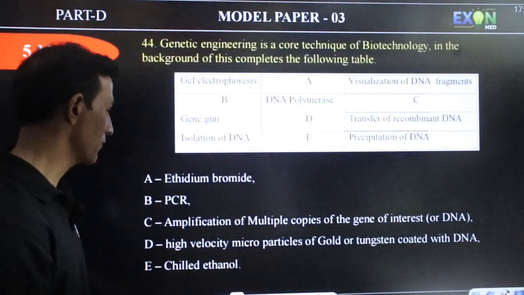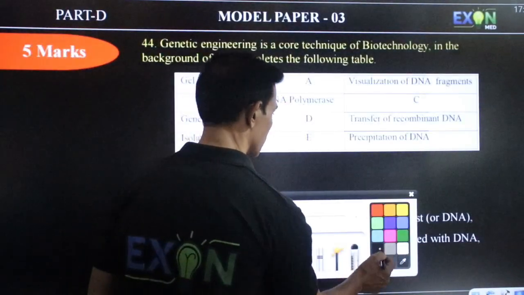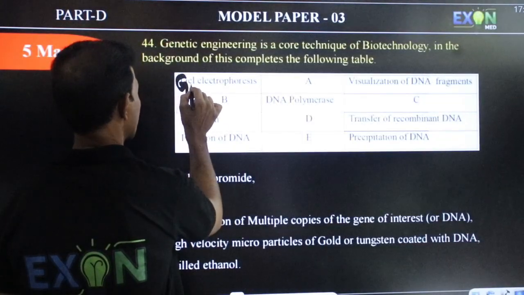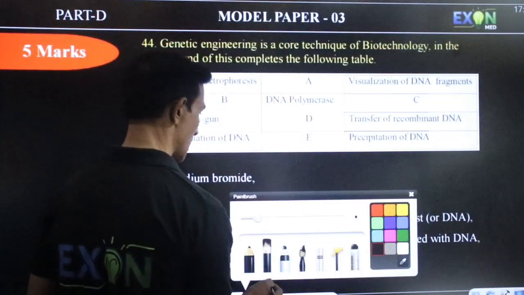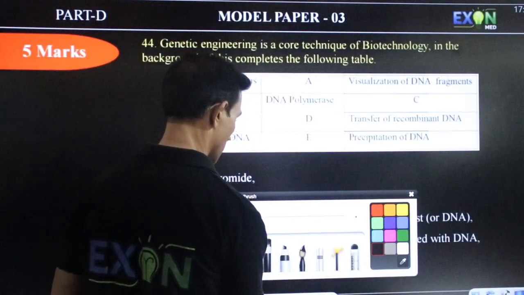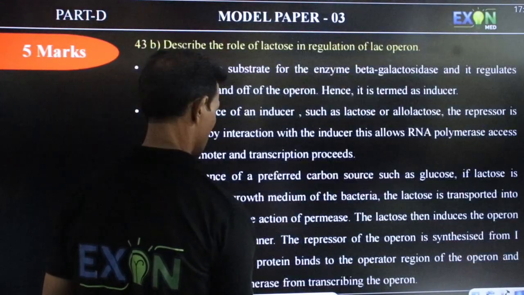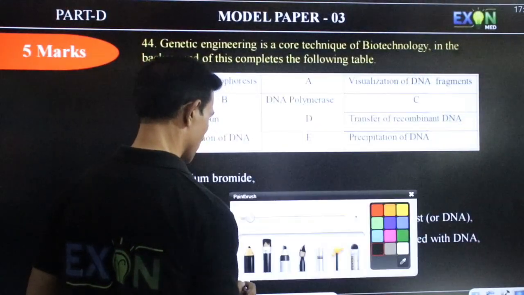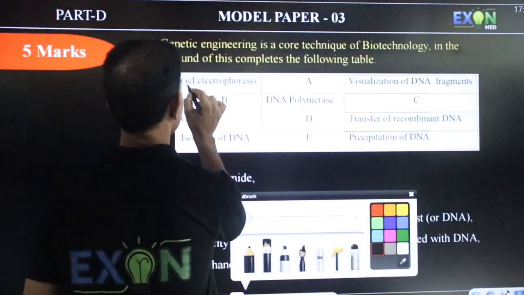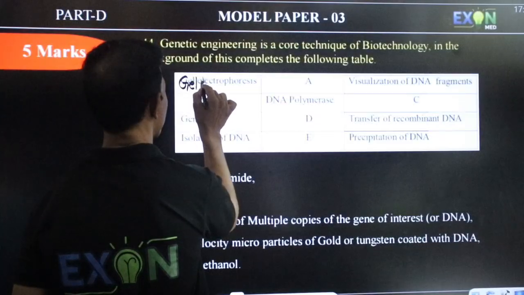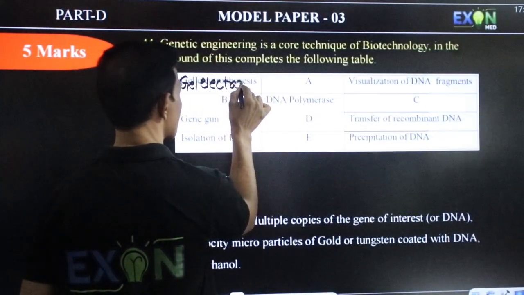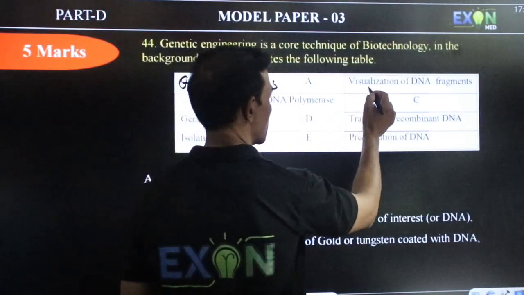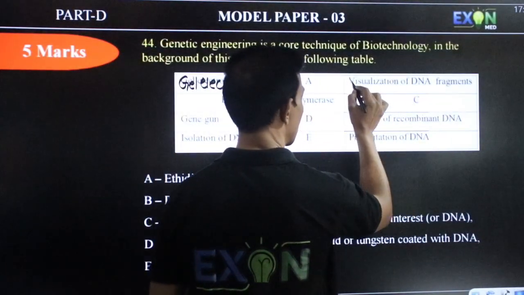Last question, 44th. They have given gel electrophoresis. For A, they have given visualization of DNA fragment.